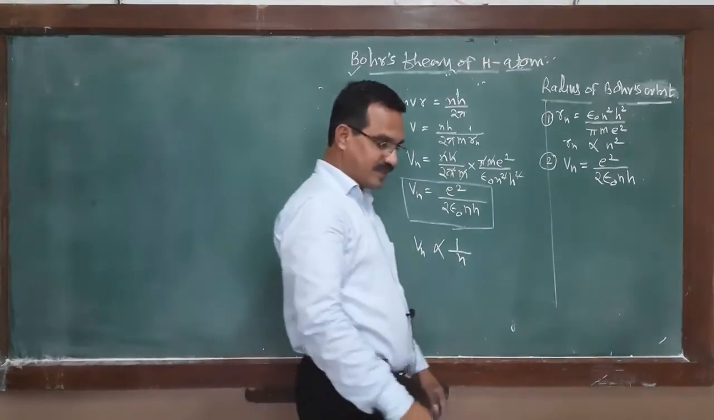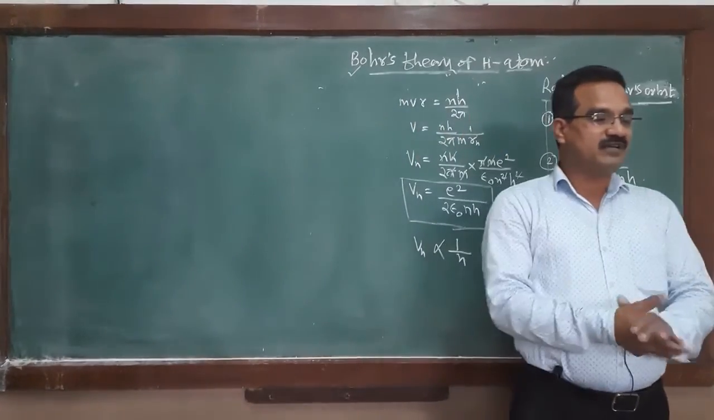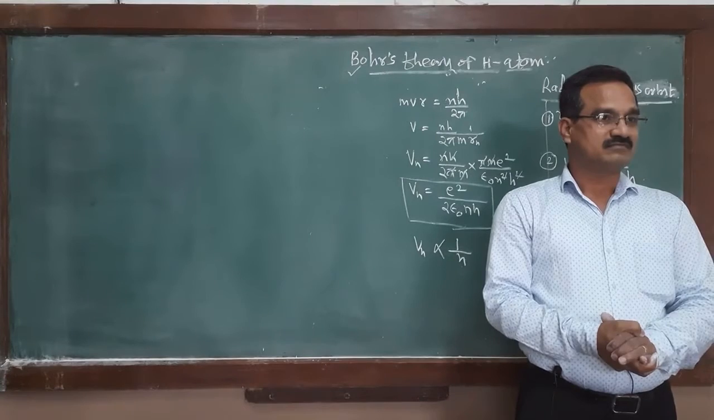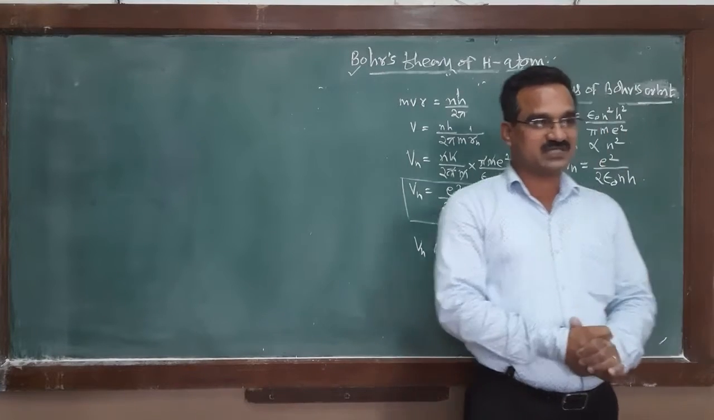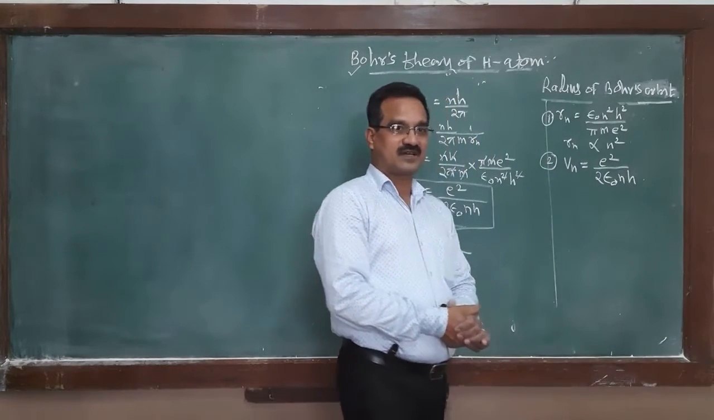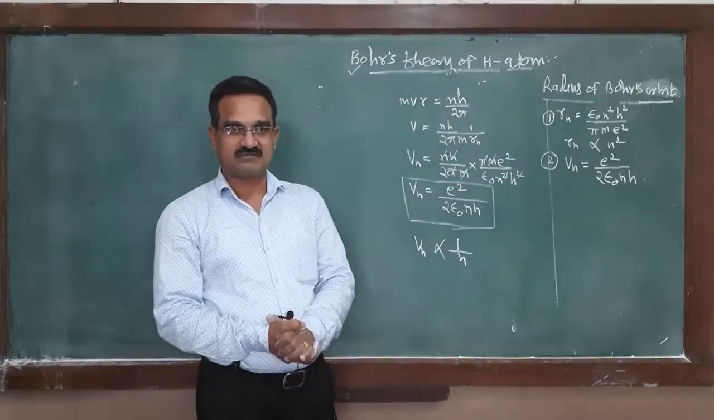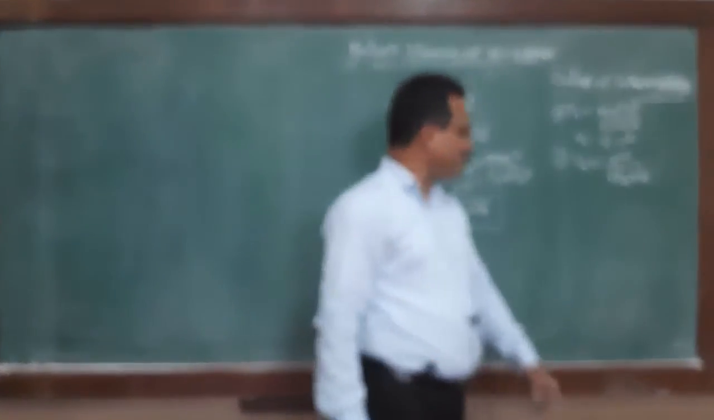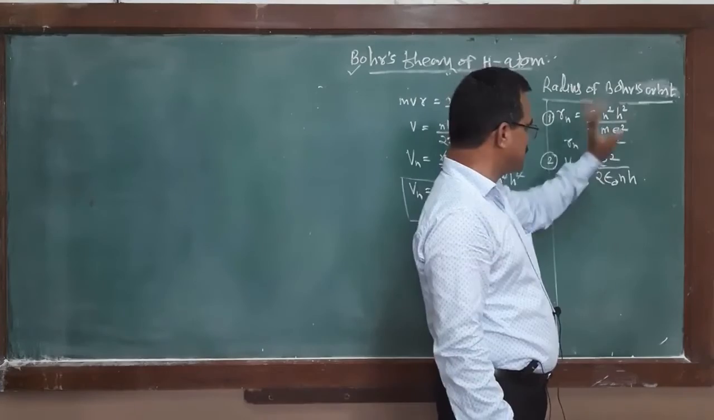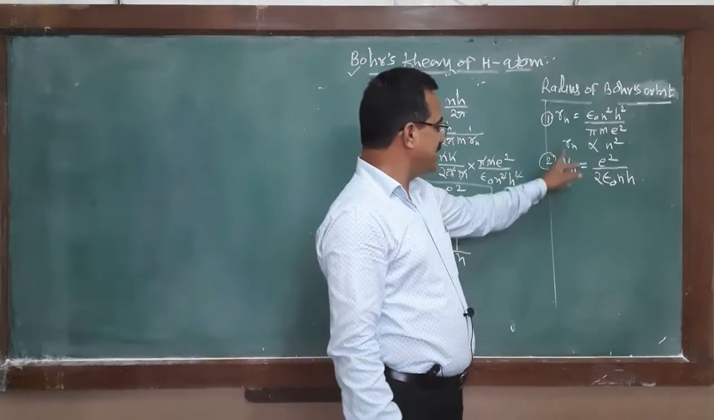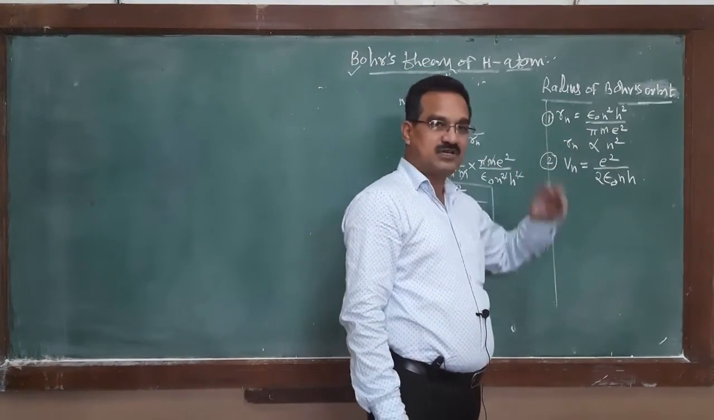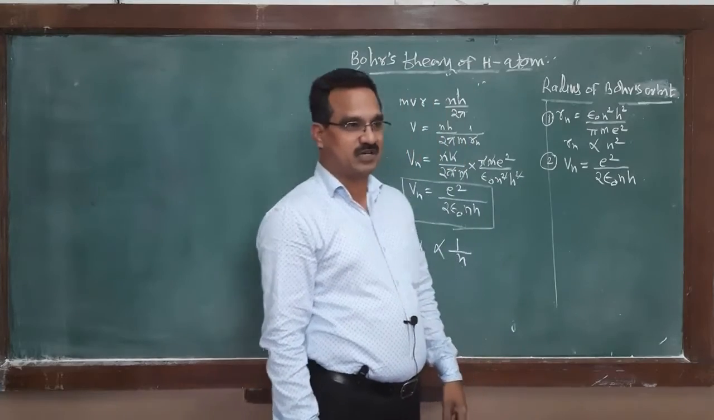Means electron revolving around the nucleus in a particular orbit. What about the radius of that orbit? Radius must be equal to this. And that radius is directly proportional to the square of the principal quantum number.